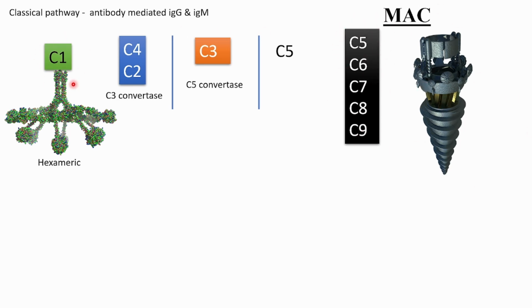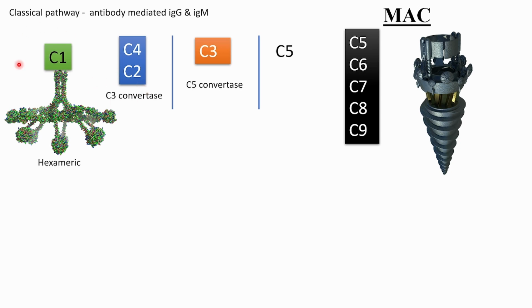Then we have here this C1. C1 looks something like this in electron microscope, however they have taken this 3D image. This is a hexameric compound, 1 2 3 4 5 6. Why do I count? Because I don't trust them. So C1 is hexameric. After C1 we have C4, C2, C3, C5, and I have written something here called C3 convertase, C5 convertase. Why did I write all this? Why did I make these markings?